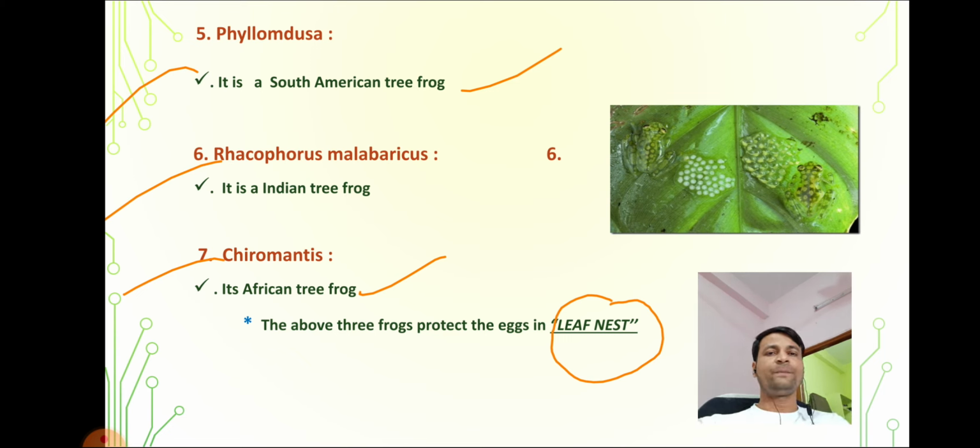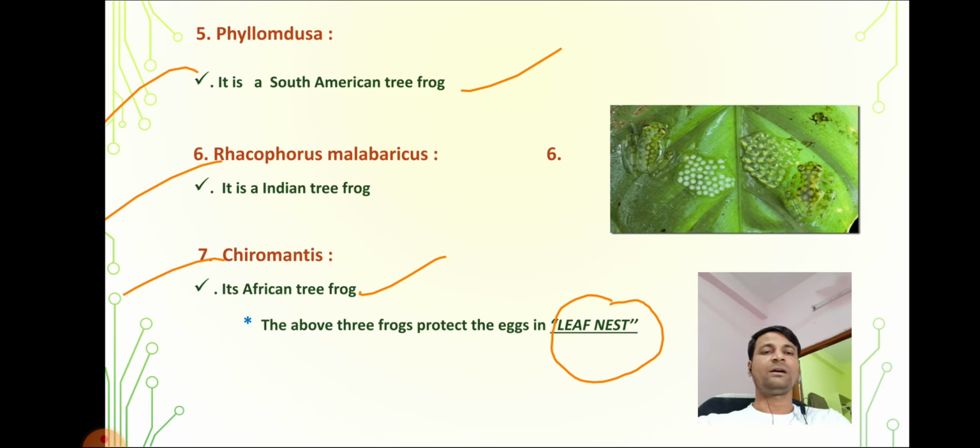One more thing: in parental care in amphibians, generally one or two questions come in entrance exams like university PG entrance or any government job exam in the zoology subject. In this topic you have to focus on which frogs protect the eggs in a leaf nest. Remember these three frogs.